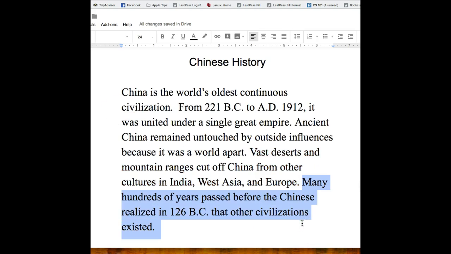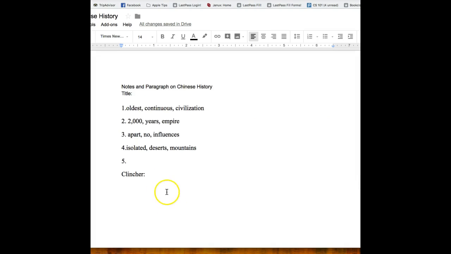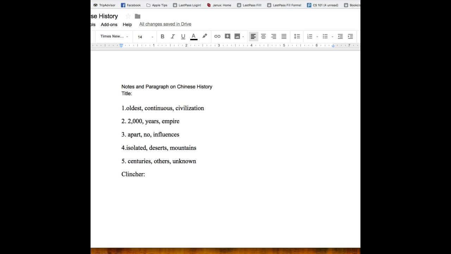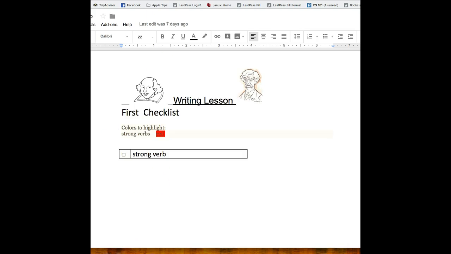So it's a funny fact, right, that the Chinese didn't know that there were any other civilizations. So for that, we'll make a note: centuries, others unknown. Okay, so now we forget about this text. We're not going to look at this text anymore. We're just going to try and write from our notes, and we're going to see if we can use some strong verbs while we do that.